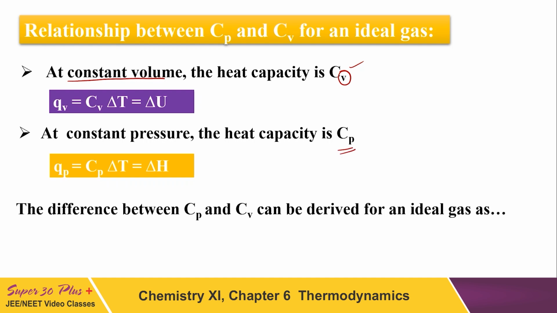There is another constant, Cp. Cp is the heat required to raise the temperature of a substance by 1 degree centigrade at constant pressure, keeping the pressure constant, and this value is Cp delta T. The difference between Cp and Cv can be derived from the ideal gas equation as Cp minus Cv is equal to R. This is Mayer's relationship. In the coming classes, I will tell you about the numericals of the Mayer relationship and how we will use this formula for the laws of thermodynamics.